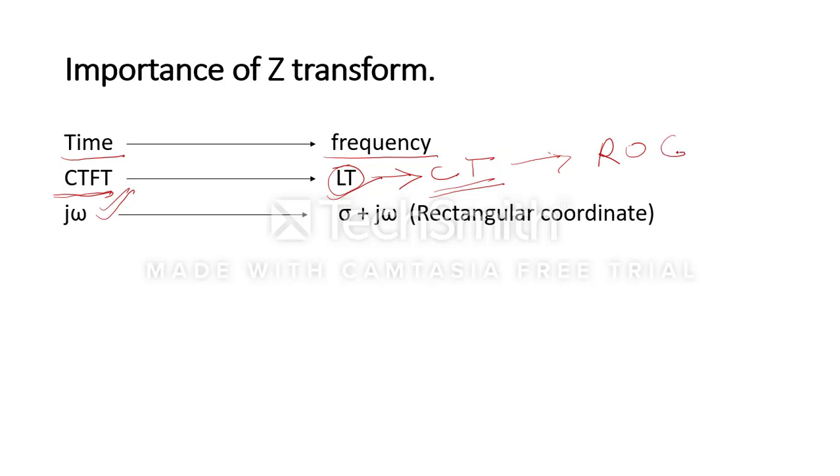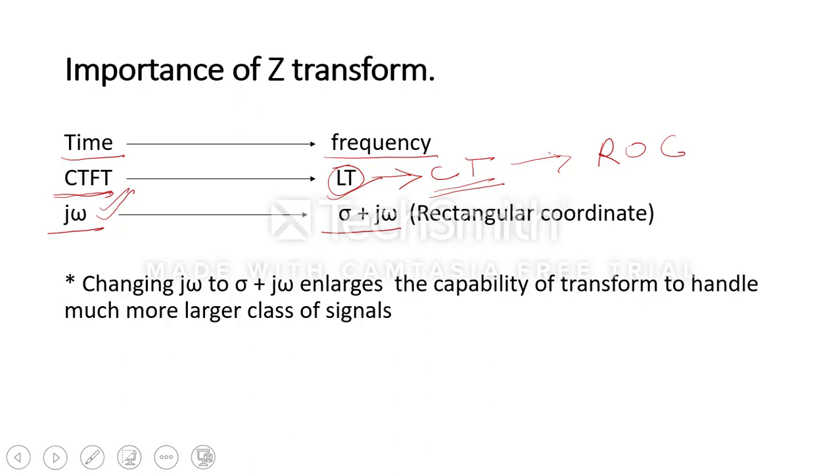So basically, in case of Fourier transform, wherever the j omega was there, instead of that, in case of Laplace transform, we were putting sigma plus j omega. Just by changing j omega to sigma plus j omega enlarges the capability of the transform to handle a much larger class of signals, because there were so many signals whose Fourier transform was not possible, but because of Laplace transform we were able to find the transform of those particular signals.